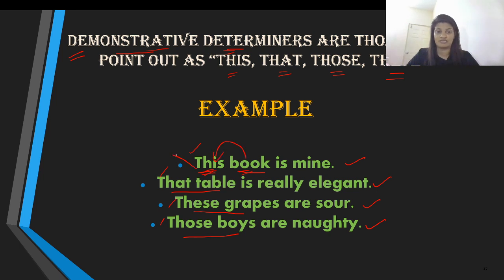Therefore, this is your demonstrative determiner. Similarly, table is your noun, and right before the noun we have the word that, which qualifies as a demonstrative determiner. These grapes: grapes is the noun, these is your demonstrative determiner. Similarly, those boys: boys is your noun and those is your demonstrative determiner.